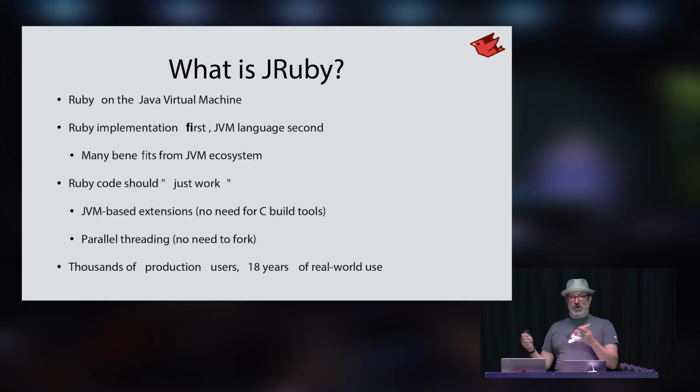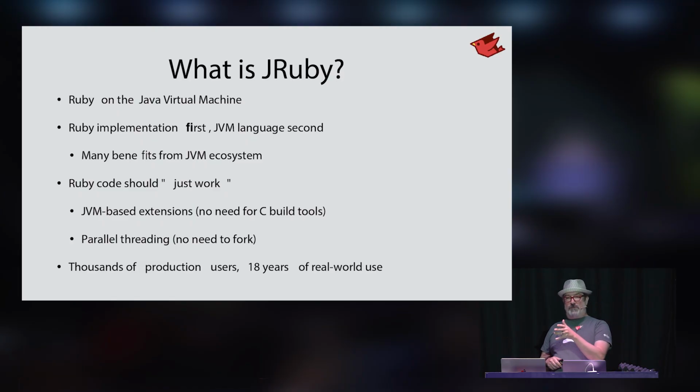And then, of course, we're a JVM language, so you can integrate with the entire platform. You can use libraries written for the JVM in other languages and get the benefits of both worlds, the Ruby world and the JVM world. We generally say that Ruby code should just work. Anything that's just pure Ruby, if it doesn't run on JRuby, it's our fault, not your fault. You let us know, and we will find the problems, and we will fix them. We've worked very hard on compatibility.